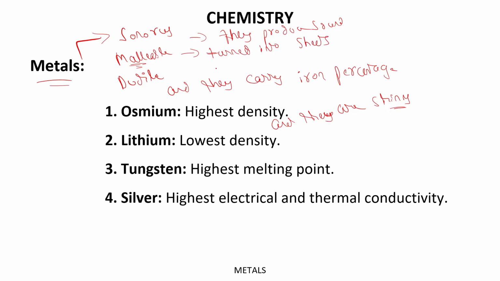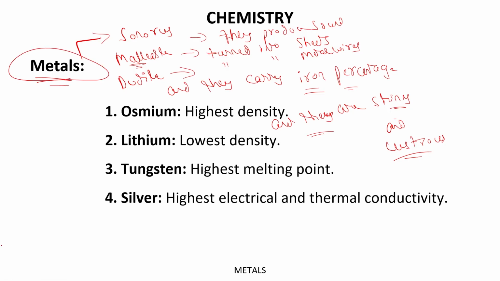They are ductile, which means they can be easily turned into metal wires. They carry the iron percentage, and they are also shiny and lustrous. Okay, so these are the characteristics of metals. Got it?